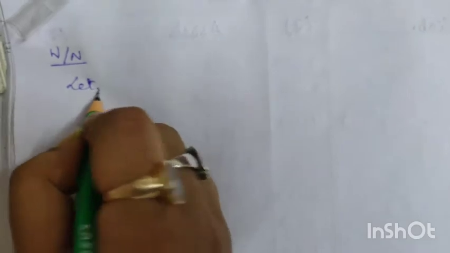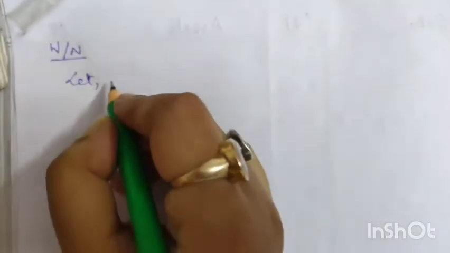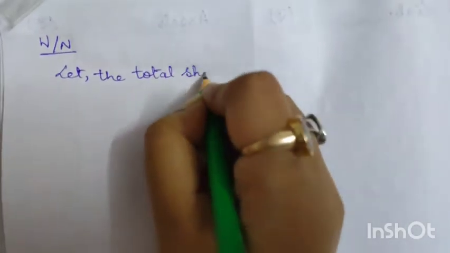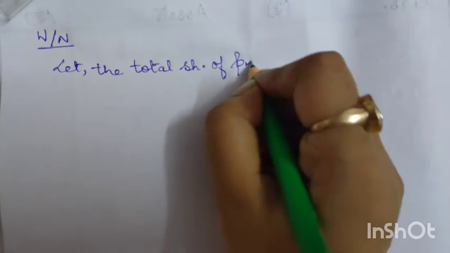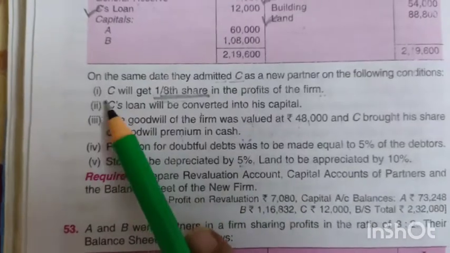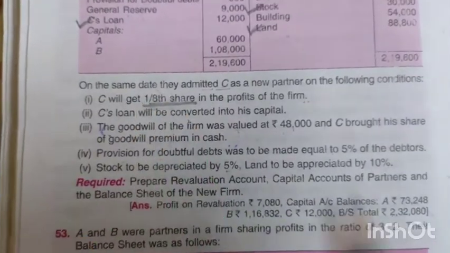So first we will take let the total share of profit is equal to 1. In this case, C is the new partner, and his share is 1/8.